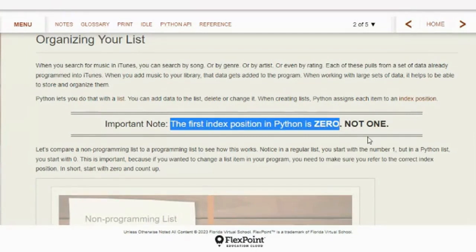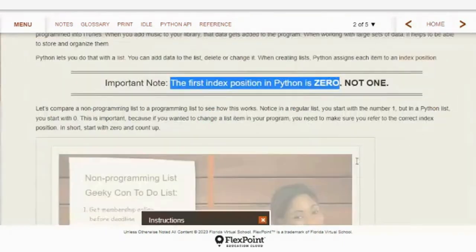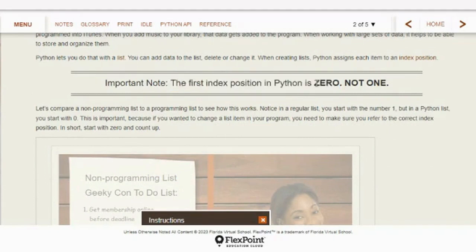So if there's 5 things in your list, Python's going to call them item 0, 1, 2, 3, and 4. That would be your 5 items. Item 0, item 1, item 2, item 3, item 4. Item 4 is the 5th thing on your list. So that's important because if you don't remember that, you'll get frustrated trying to figure out why you're not pulling the item you think you're pulling. But it's only because Python starts counting with 0.